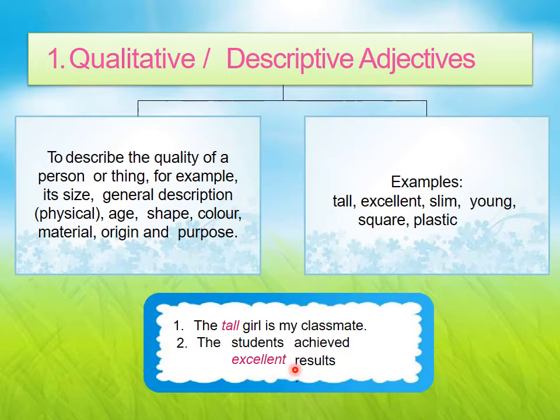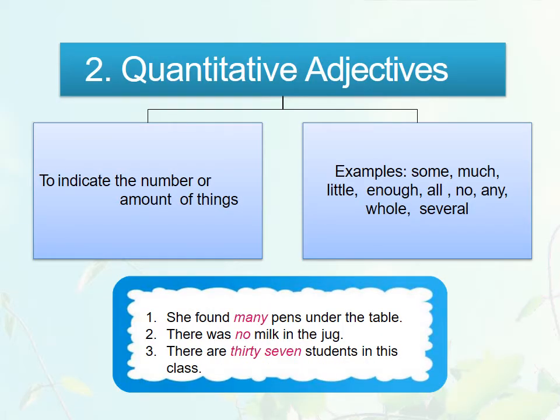Now the second example: the students achieved excellent results. What kind of result have the students achieved? Excellent. So it is describing the results of the students. So that's why this excellent is a descriptive or qualitative adjective. What kind of quality is that? It is excellent. So now next, the second one is quantitative adjectives.